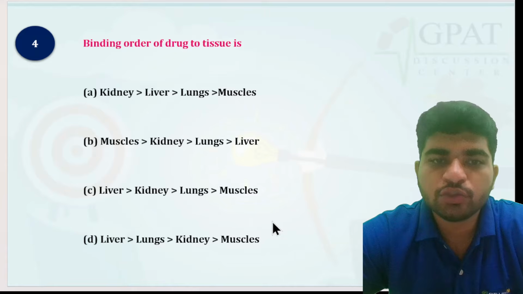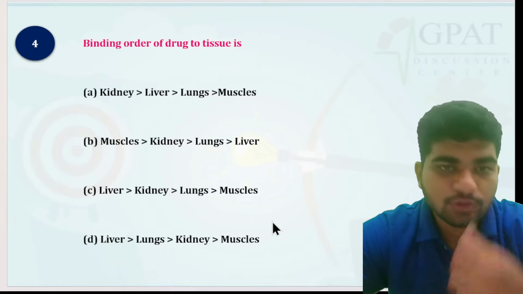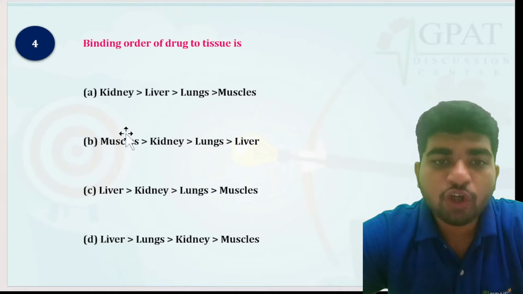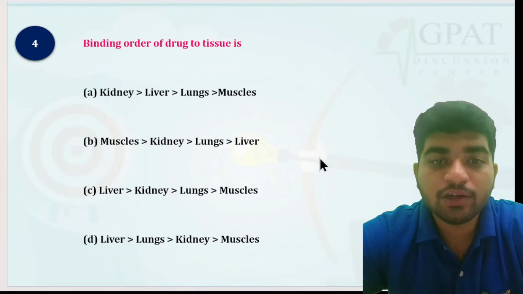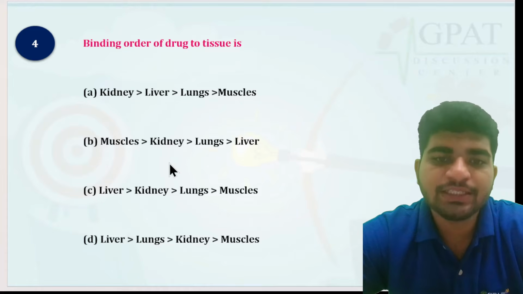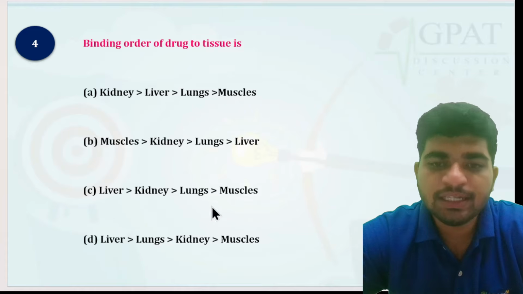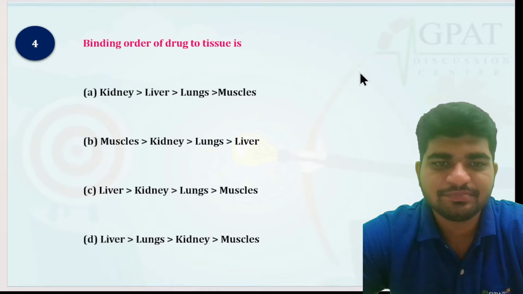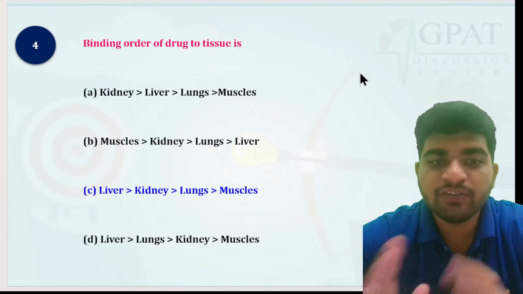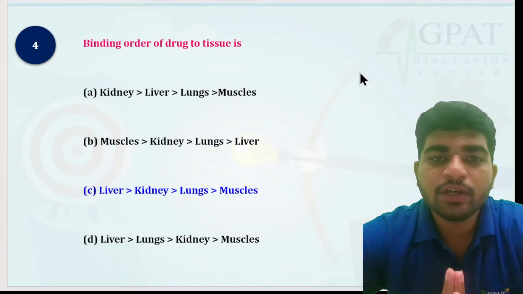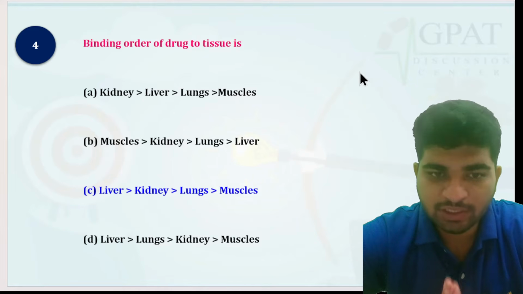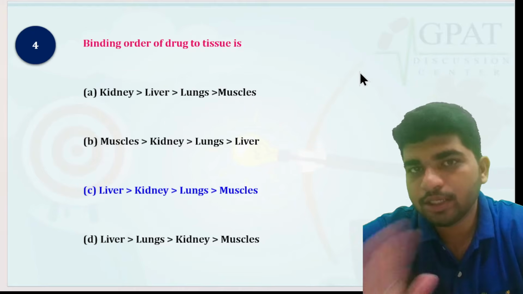Binding order of drug to tissue is. These are the options through which you have to decide which organ has the highest drug binding capability. Kidney, liver, lungs, muscles; muscles, kidney, lungs, liver; kidney, lungs, muscles, liver; lungs, kidney, muscles. Okay, so the answer is liver, kidney, lungs, muscle. The liver has the highest binding capability towards the drug, then kidney, then lungs, and then muscles.